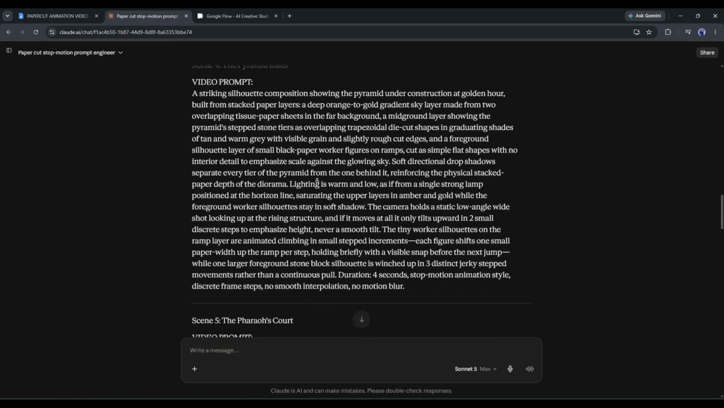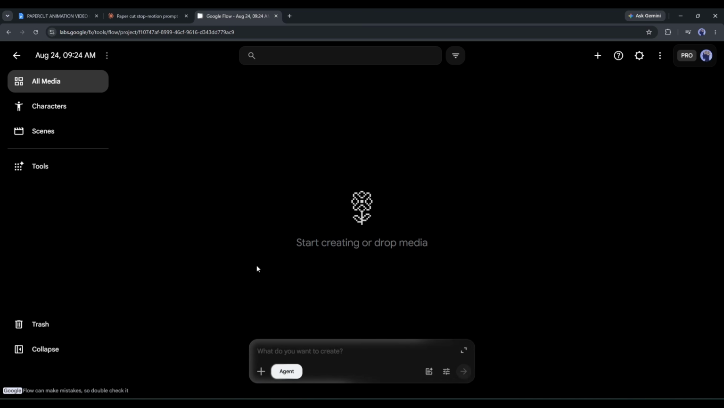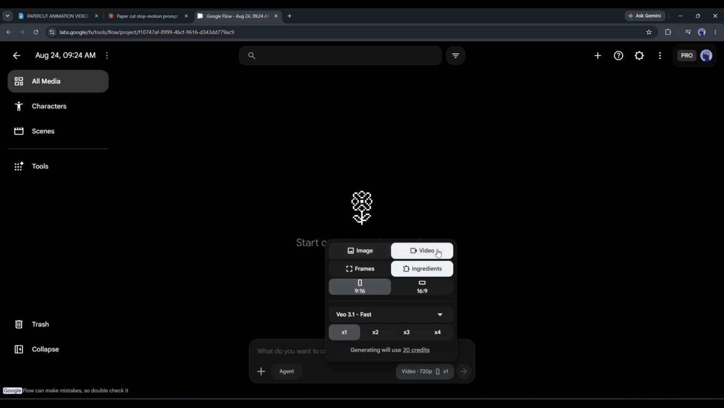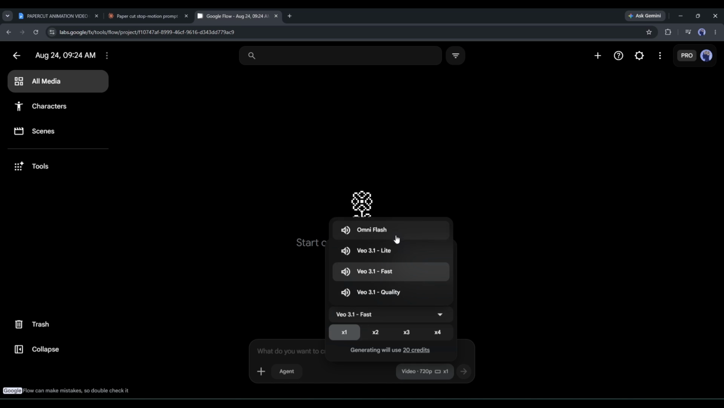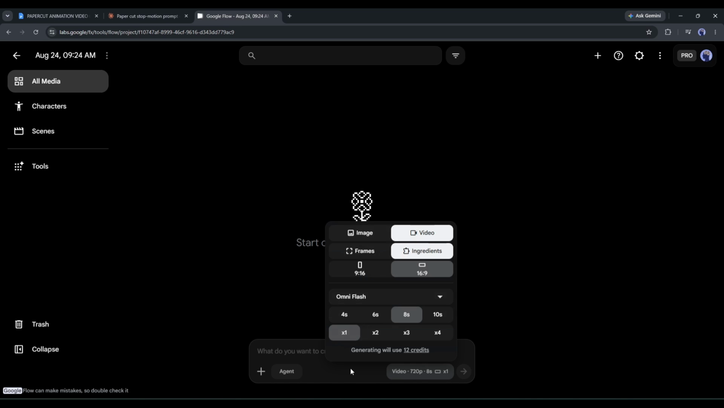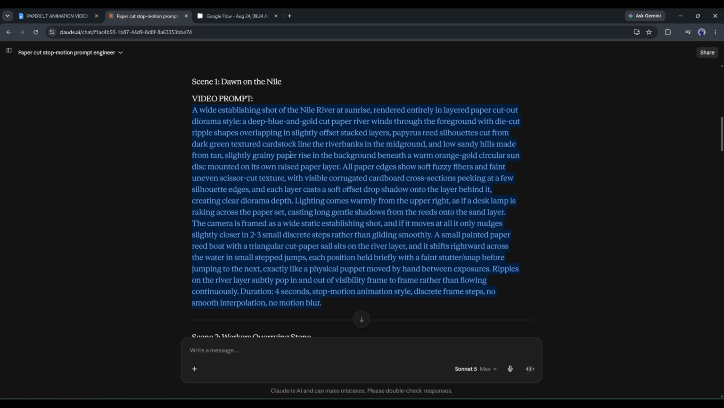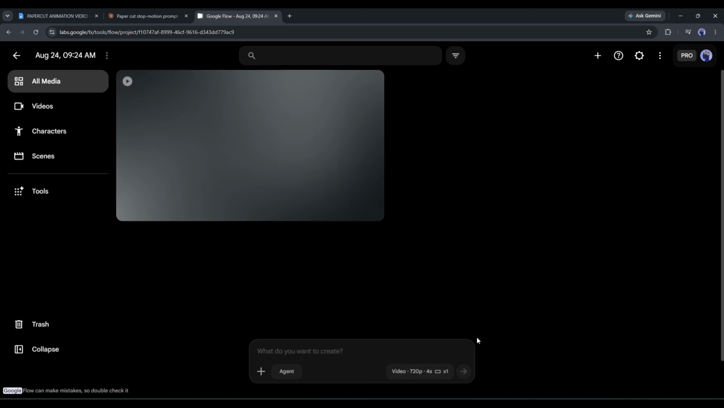Once the prompt is ready, come to Google Flow and create a new project. Set the video generator mode and reference mode. After that, set the aspect ratio and the video model. I will go with Gemini Omni Flash. In the end, set the duration according to the prompt. Once everything is set, hit generate.